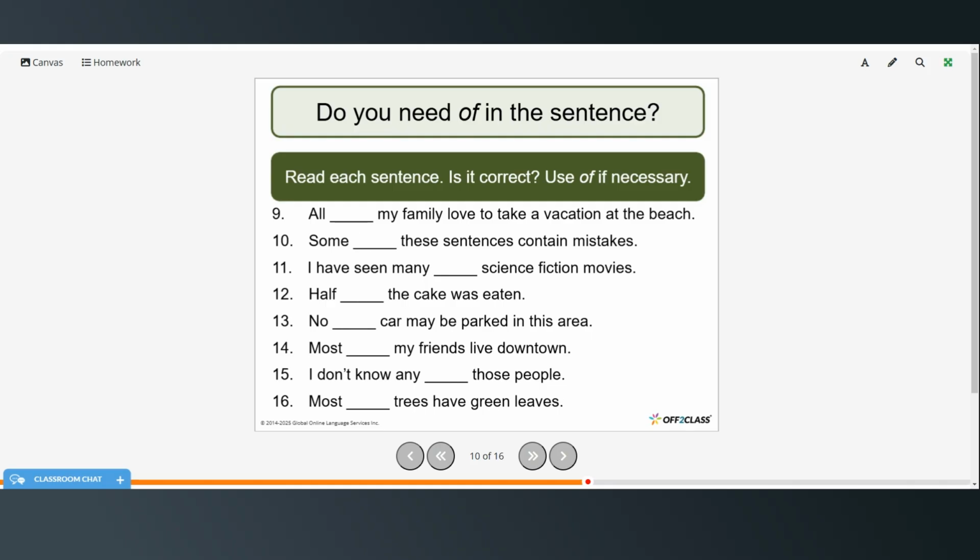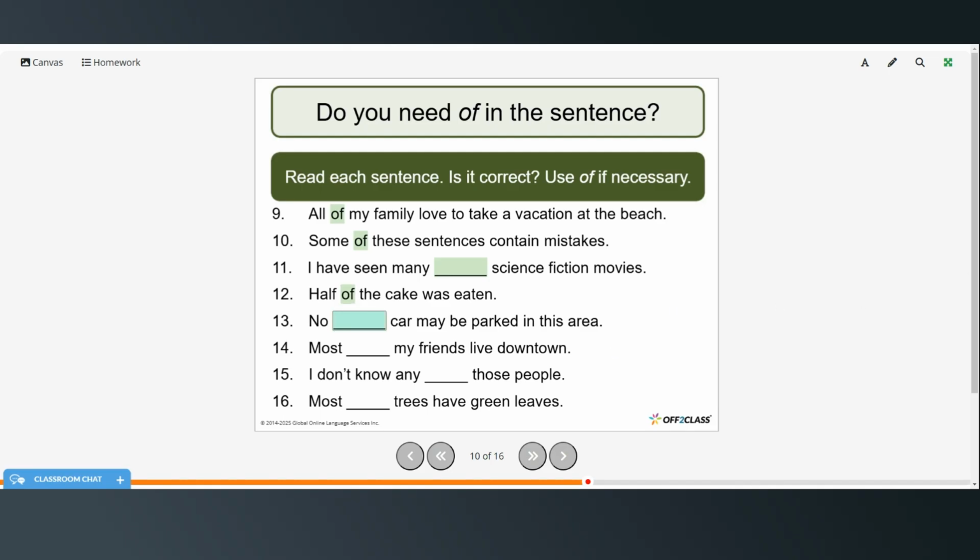All right, so you can say, all of my family love to take a vacation at the beach. Some of these sentences contain mistakes. I have seen many science fiction movies, so that one is fine as it is. Half the cake. This is one you can do either. You could say half of the cake or just have half the cake.